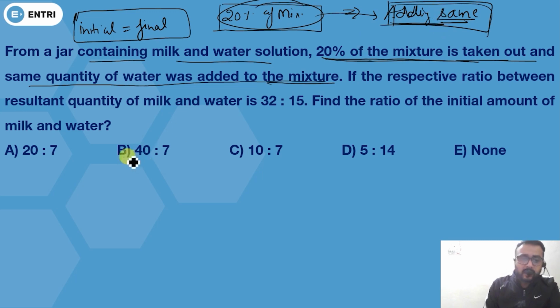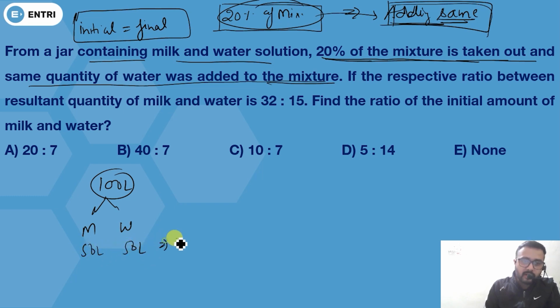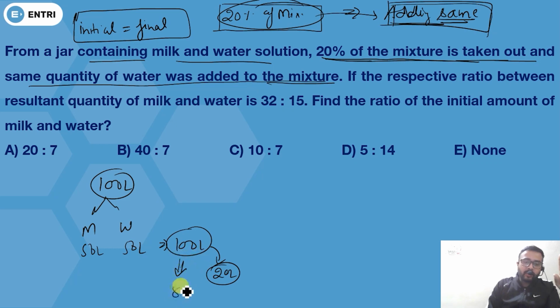It means, suppose if you have 100 liter of milk and water, suppose this one is 50 liter and this one is also 50 liter. Total is 100 liter. Now you are removing 20 liter. If you are removing 20 liter, you will be left with 80 liter. So this will be 40 liter, this will be 40 liter.